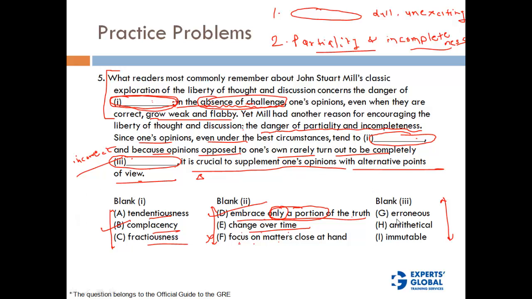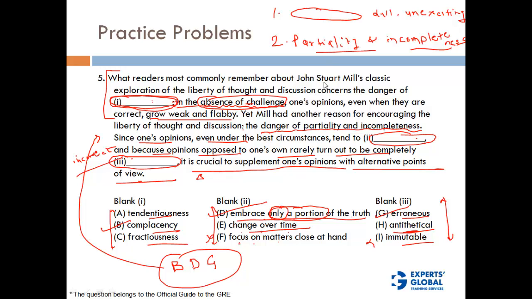So which of these would go here? Erroneous, antithetical, immutable. Immutable does not go here. Antithetical, even if it's a negative word, does not mean incorrect. So erroneous is the best fit here. So the options here are B, D and G. So let's put them back and see. What readers most commonly remember about this classic is the danger of complacency.